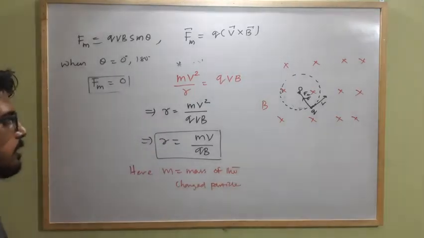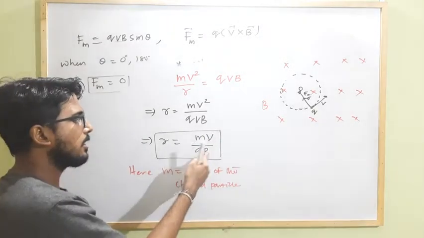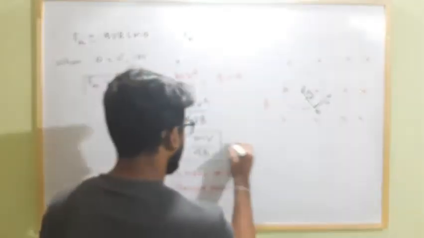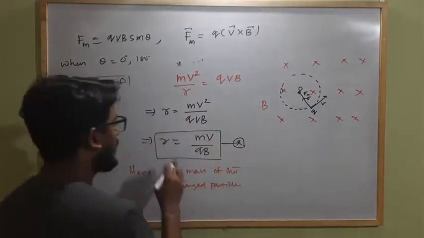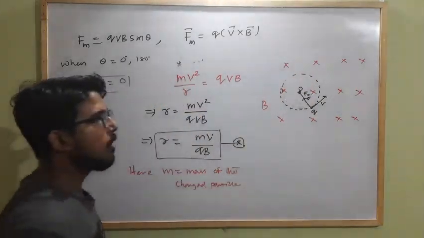Okay, m equals the mass of the charged particle, v is the speed, q is the charge of the charged particle, B is the magnetic field strength, and r is the radius. You have to remember this formula. From this, if r is the radius, the total length of the circular path is 2 pi r, so what is the time period?